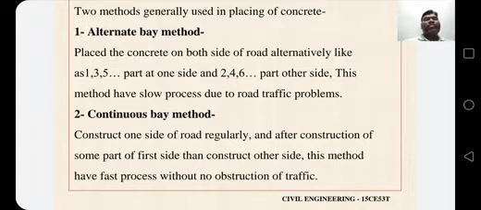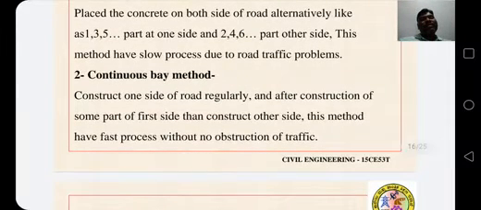This method has a slow process due to road traffic problems. In the continuous bay method, construct one side of the road regularly, and after construction of some part of the first side, then construct the other side. This method has a fast process without obstruction of traffic.